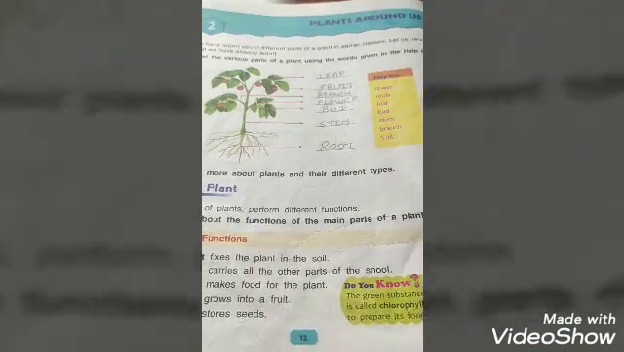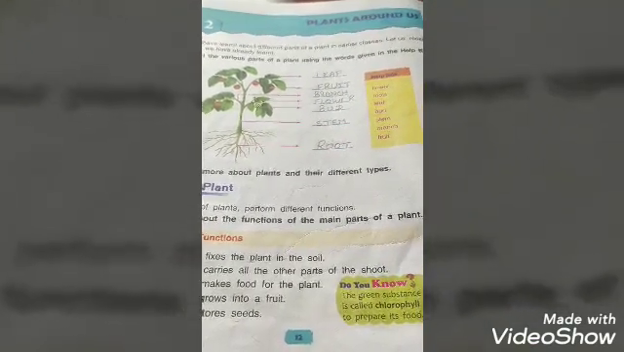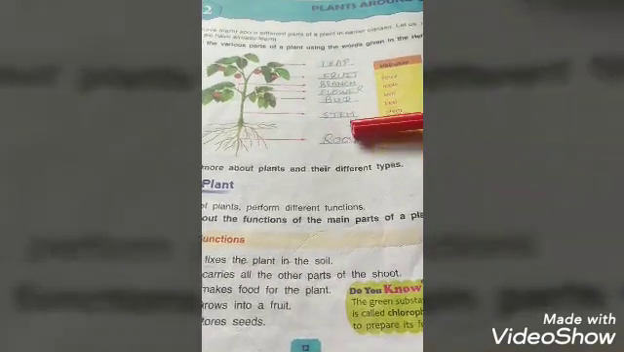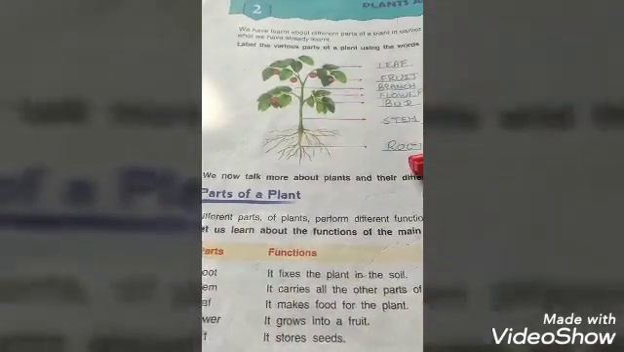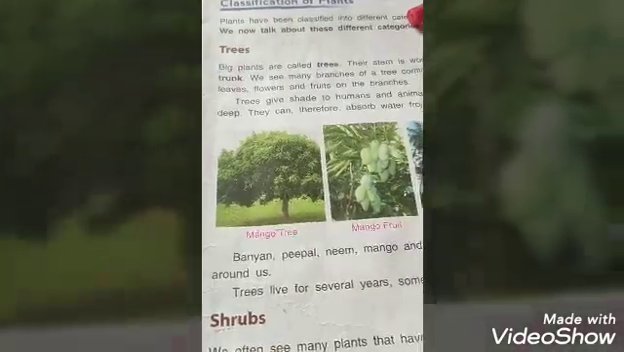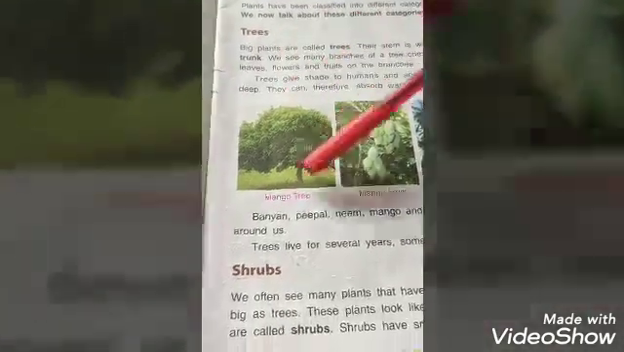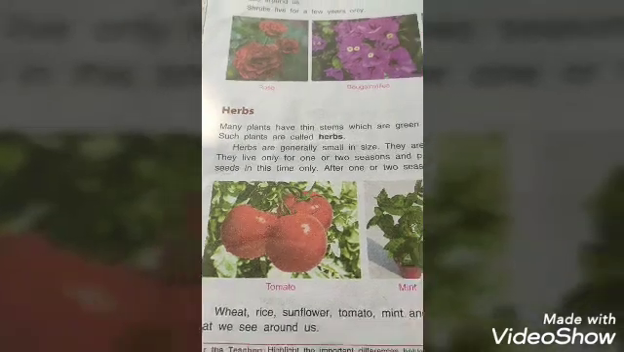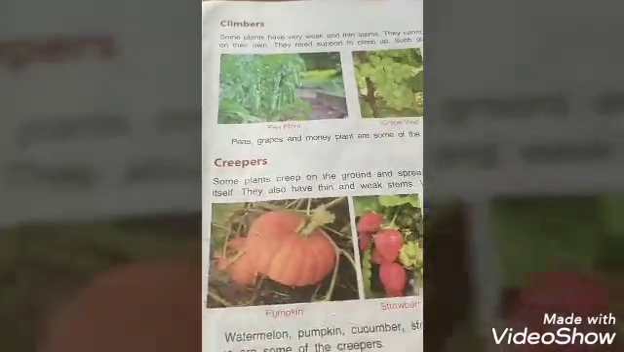Once again, today we will continue chapter 2, plants around us. In previous classes, we have studied about the parts of plant like leaf, root, branch, flower, bud, and stem. We have also studied its function. Then after classification of plants, trees, shrubs, then after herbs. Now today we will know about climbers and creepers.